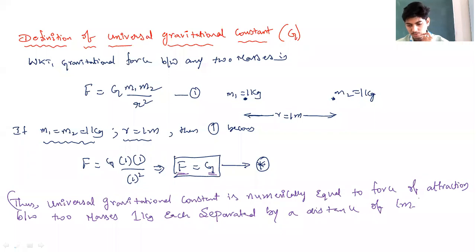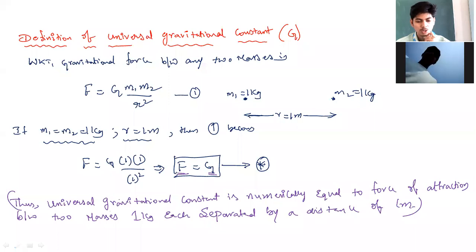This is the definition of universal gravitational constant. Universal gravitational constant is numerically equal to the force of attraction between two bodies of masses 1 kg each, separated by a distance of 1 meter. Right? Can you now tell me what will be the numerical value of force between these two masses separated by a distance of 1 meter?